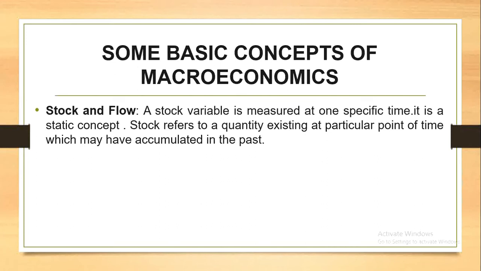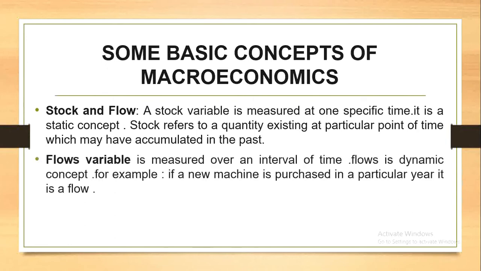Stock refers to a quantity existing at a particular point of time which may have accumulated in the past. It means what we have already preserved in our house previously. So now the meaning of stock is very clear. The stock variable is measured at one specific time. It is a static concept. Stock refers to a quantity existing at a particular point of time which may have accumulated in the past.